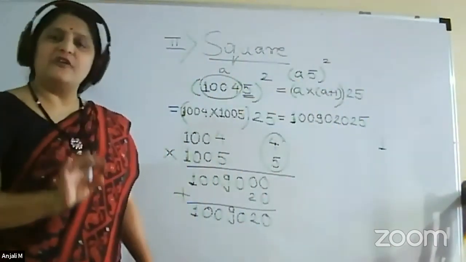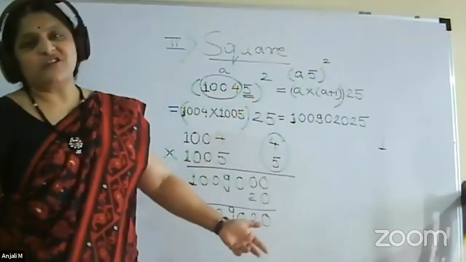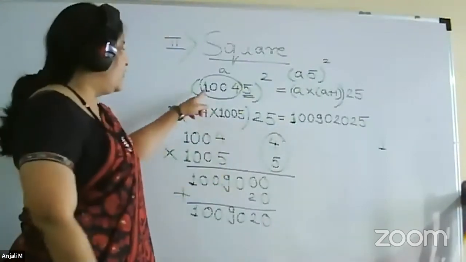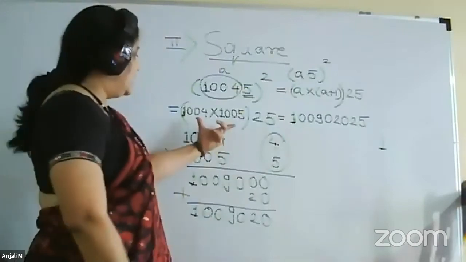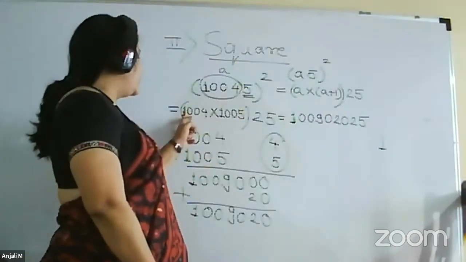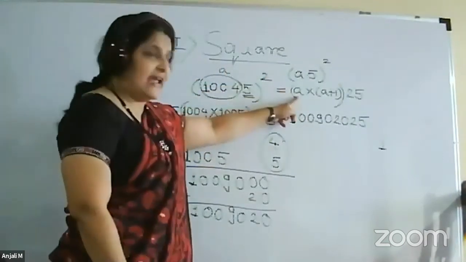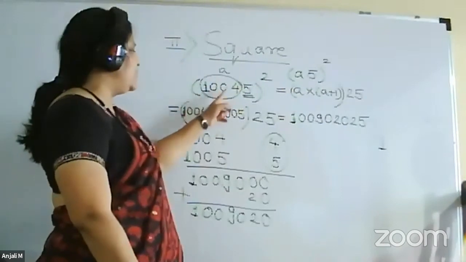We have seen it for a 2-digit number. Now this is a large number whose square we can also write within a minute. For that, what is the only procedure? We have to attach 5 square, and then to this we have to attach the product of 1004, that is your A, and A plus 1, which will be 1005.